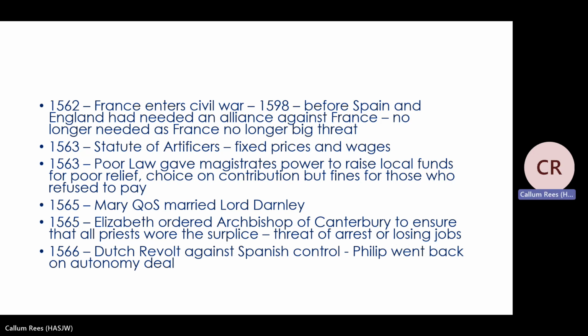Now, we know that there's lots of poverty in Elizabethan England, and so there are some laws that are introduced to try and solve the problem of poverty. So in 1563, there's a poor law that's introduced, and it gives magistrates, so these will be local officials, power to raise local funds for poor relief. So they're going to take money from the local population as a form of taxation, and they're going to use that money to try and help poorer people.